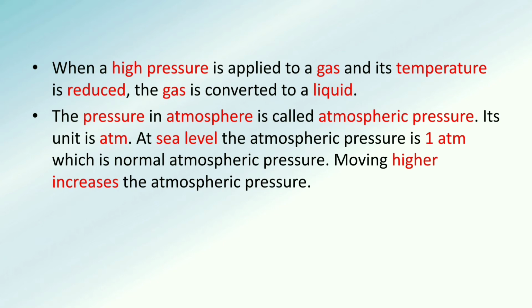Moving higher changes the atmospheric pressure. As you move higher, not like moving from the first floor to the second floor, but moving a bit more, like you have gone to a mountain, then you have crossed more distance from the surface. So it is possible that atmospheric pressure might be low over there. You might take an example when you have gone in a flight, or otherwise you have gone to a mountain. In both cases, it is possible that the atmospheric pressure must be low.